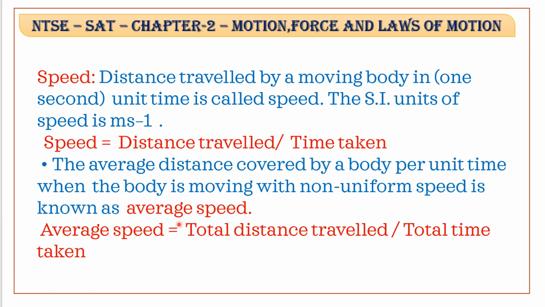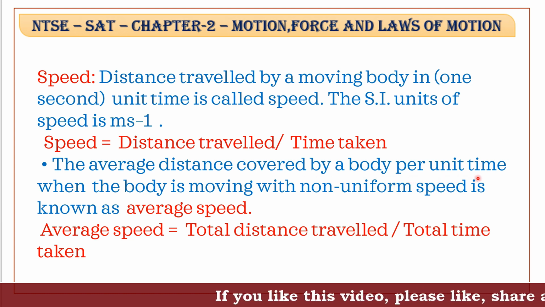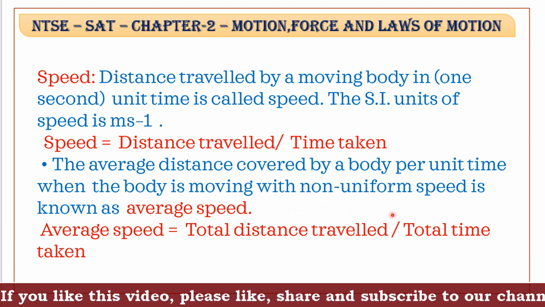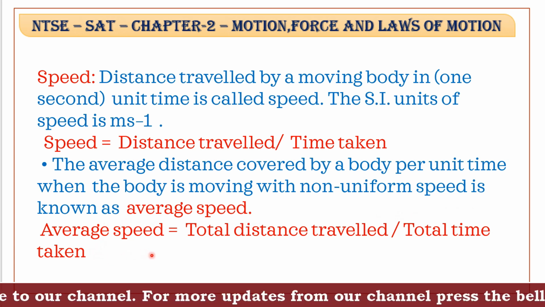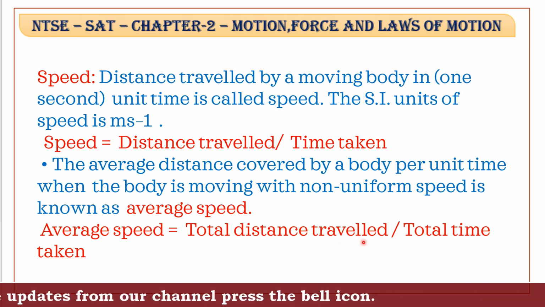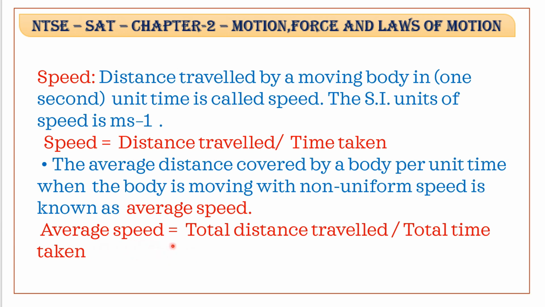Average speed is the total distance travelled by the total time taken. The average distance covered by a body per unit time when the body is moving with non-uniform speed is known as average speed. So, average speed is the ratio of total distance travelled to the total time taken. Average speed is also a scalar quantity.